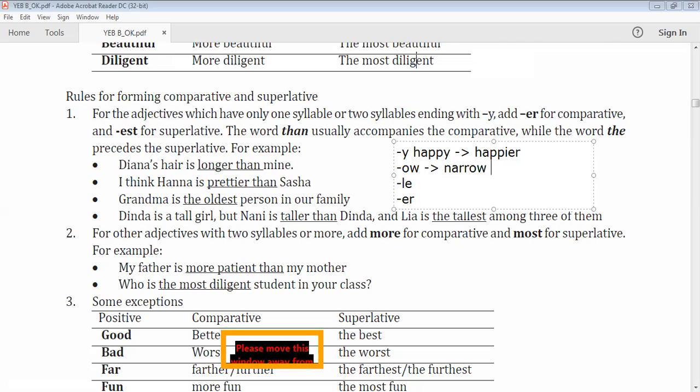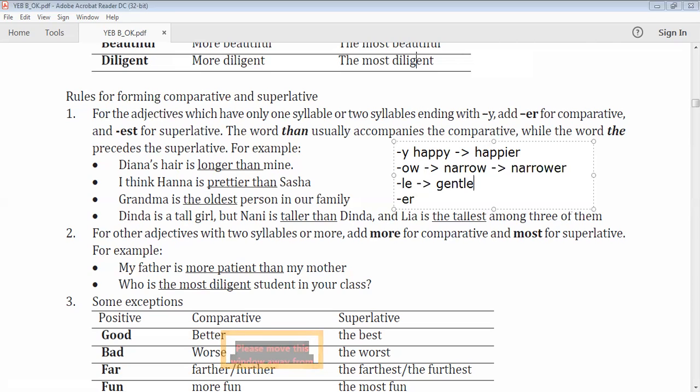Narrow becomes narrower, although narrow is already more than one syllable, but because it's ended by o. And then le, for example, gentle.